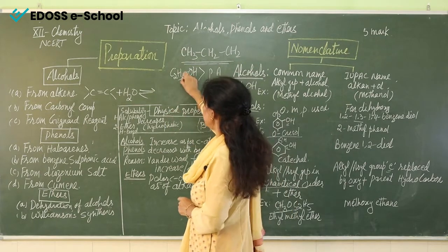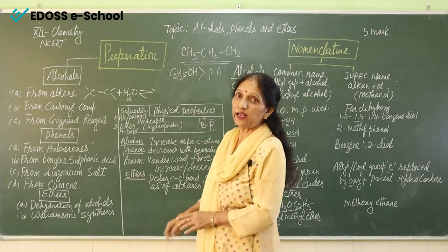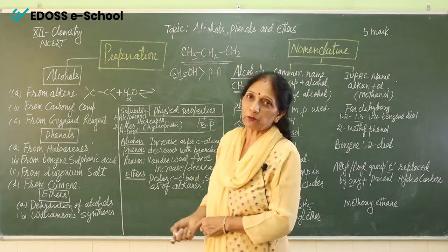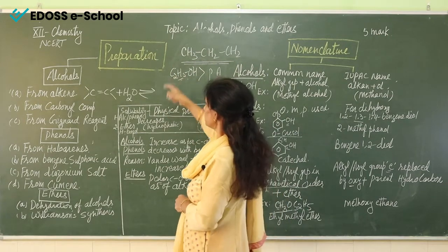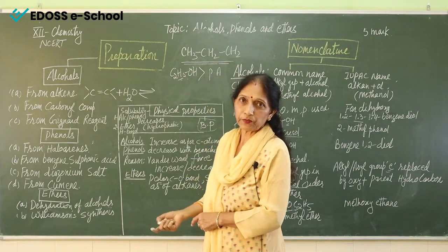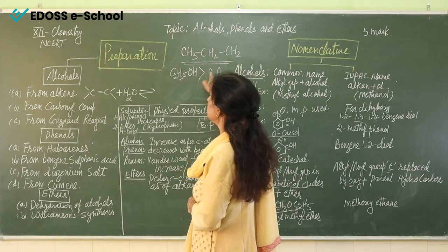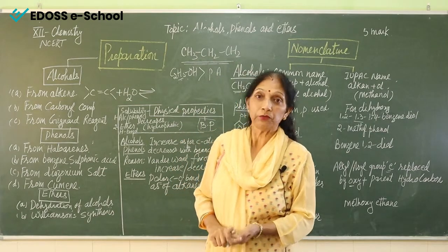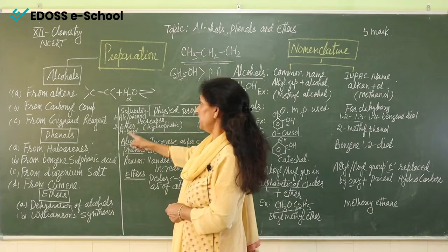Okay, so the reason is the increasing alkyl groups, and alkyl groups are hydrophobic in nature. That means they move away from the water and the solubility decreases. The same way is for phenol also. So we can say that the solubility of alcohols and phenols decreases as the number of carbon atoms increases, being hydrophobic in nature. Second is for the ethers.